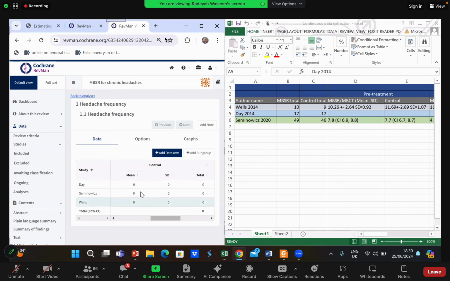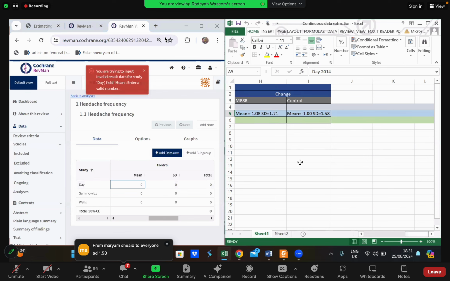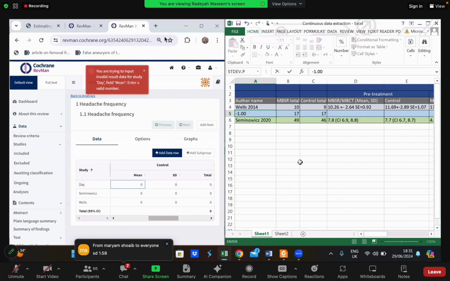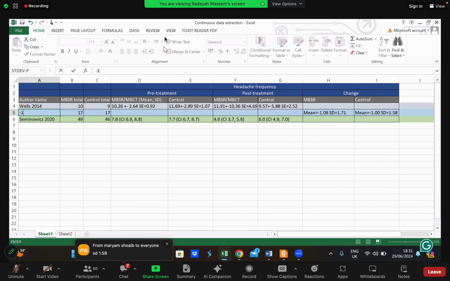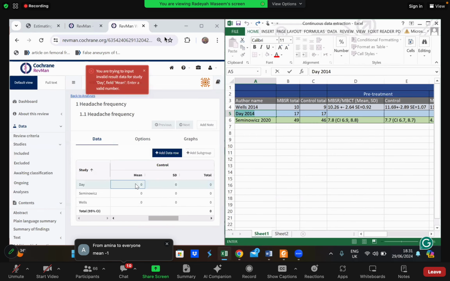Now for the control group, please tell me the values for the control group in day et al. Mean was minus 1.00.